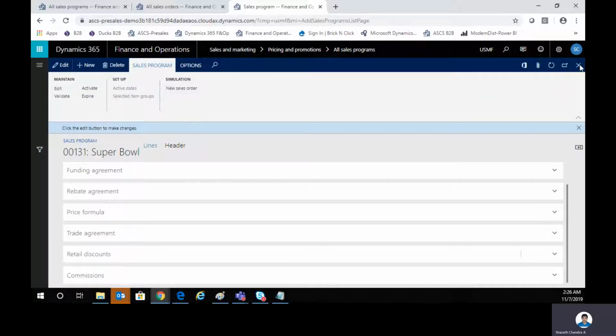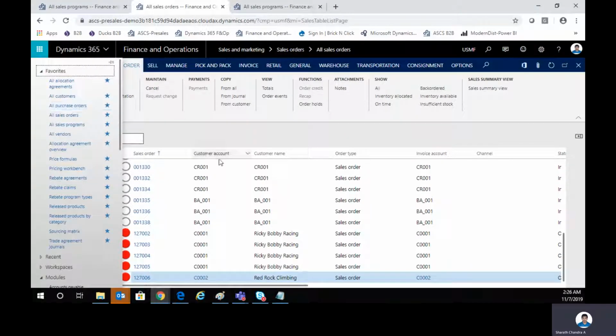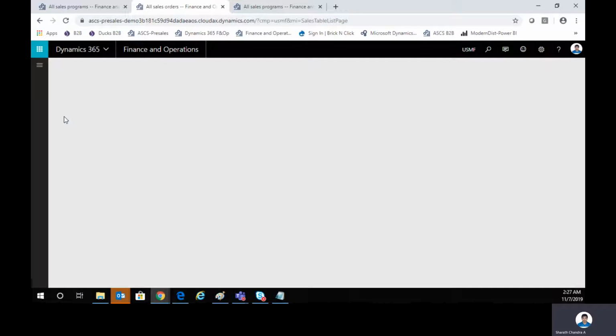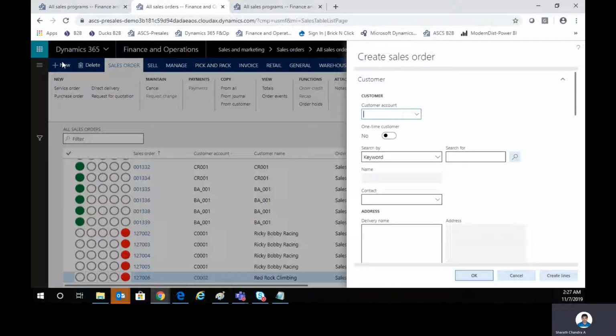Right, so I'll be going through one single transaction now. Let me go into the sales order. In your ideal scenario, all the sales will happen at the POS, and while doing the statement posting, they will come back to Dynamics 365 as a consolidated sales order which has been invoiced. Because I don't have that particular invoice right now, I'll quickly create a sales order for any customer, because my relation was to any customer, right?